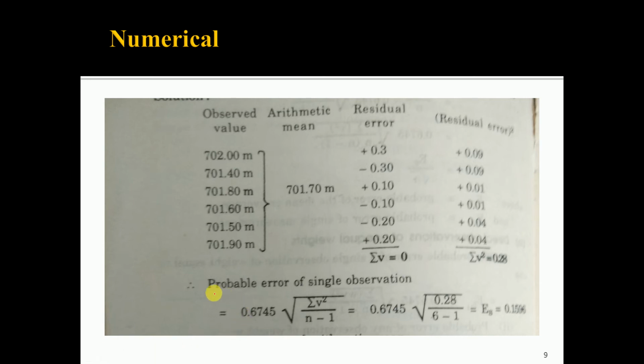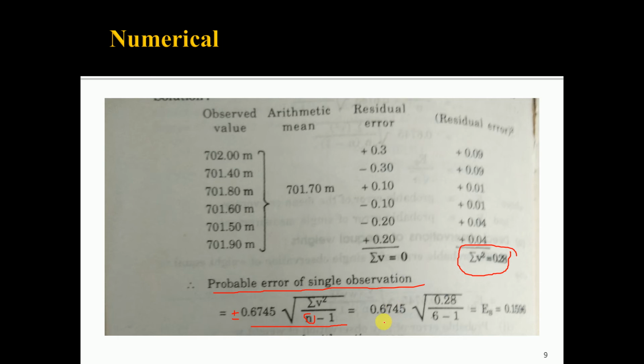The formula for the probable error of a single observation is plus or minus 0.6745 root of summation of v square upon n minus 1. So, summation of v square is 0.28, and the number of observations n is equal to 6.